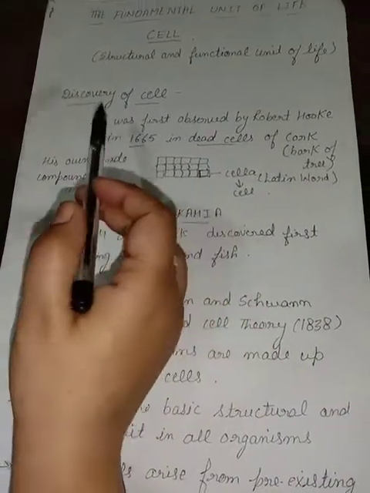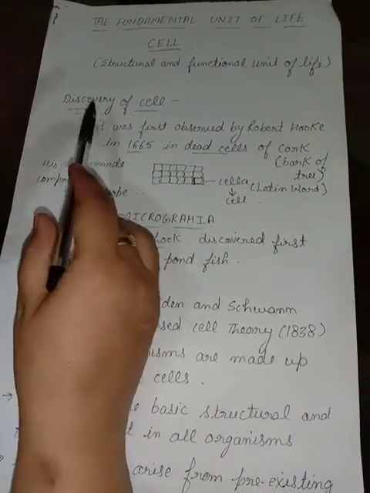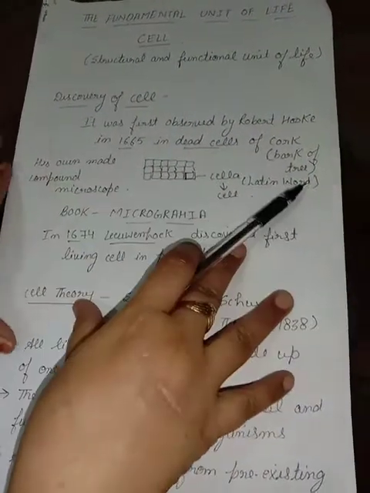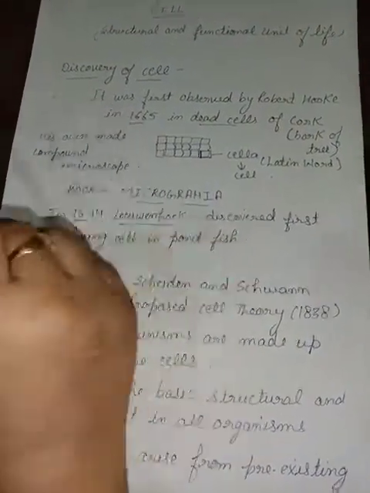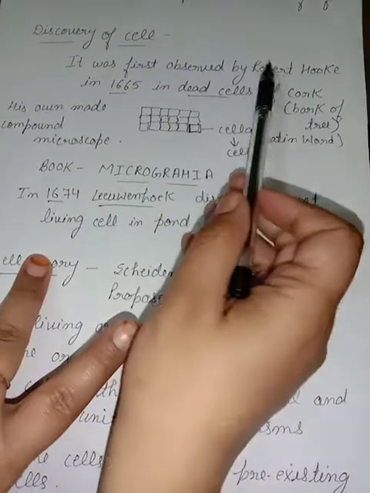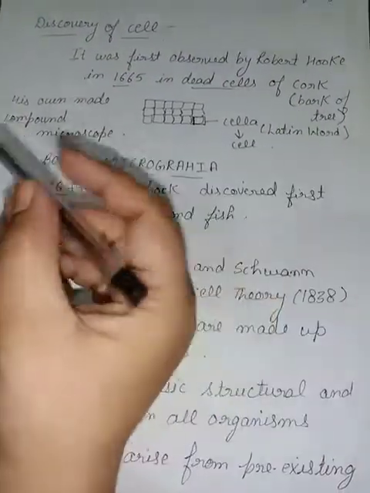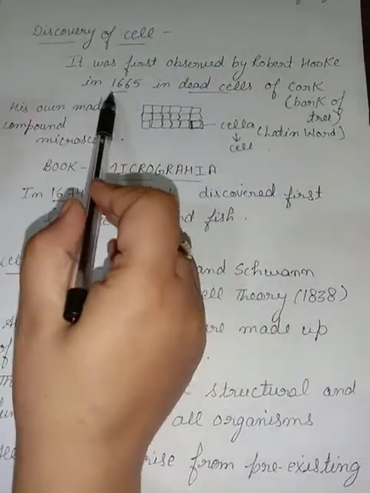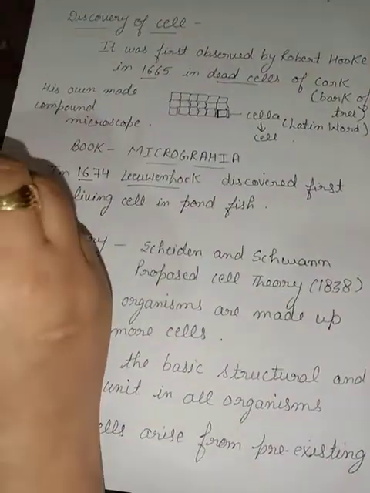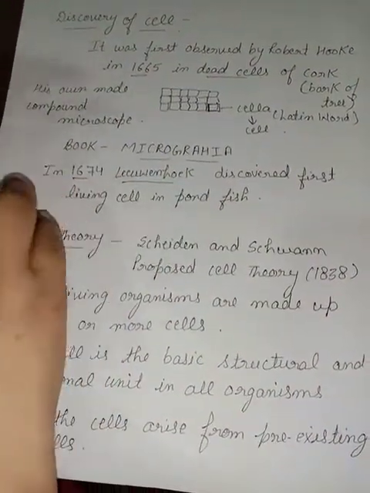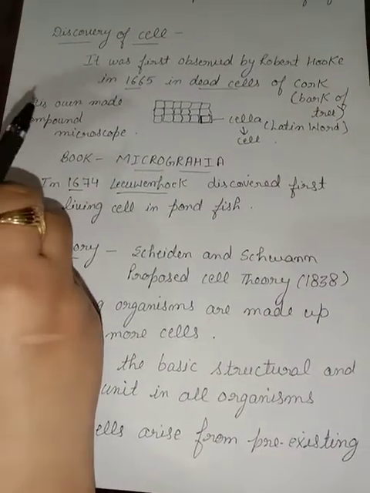Now in a small portion we'll discuss the discovery of the cell. We will not go into detail. According to class 9th only we'll discuss it. The cell was observed by the scientist Robert Hooke. He observed the cell in 1665, and he first observed the cell in the bottle cap of the bottle, that is called cork.